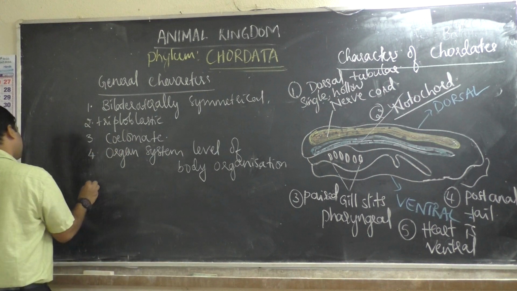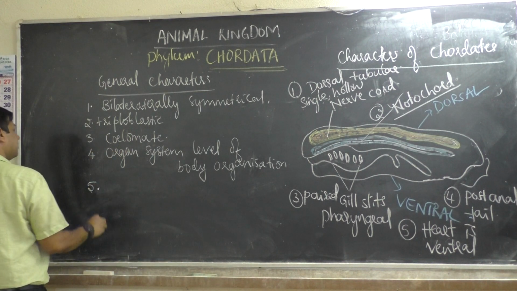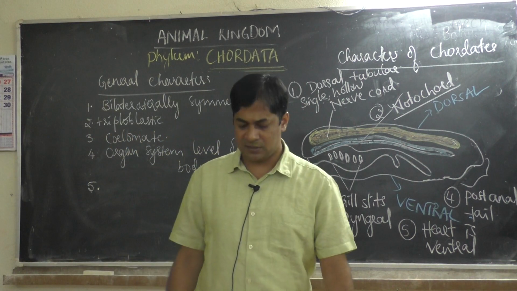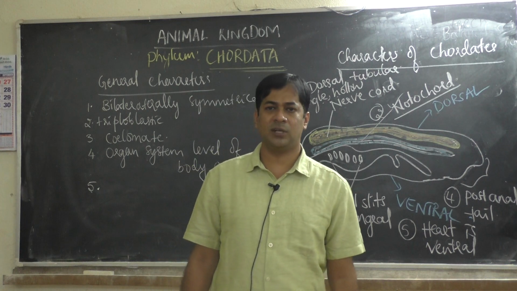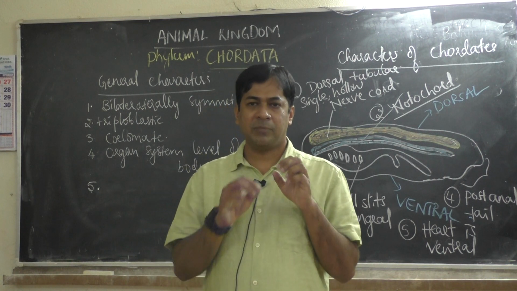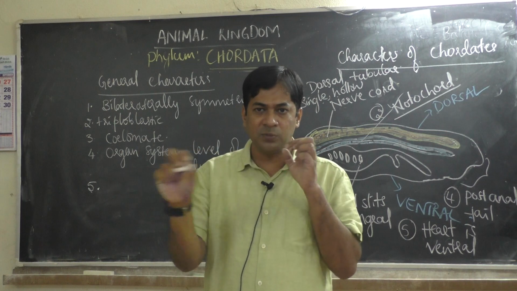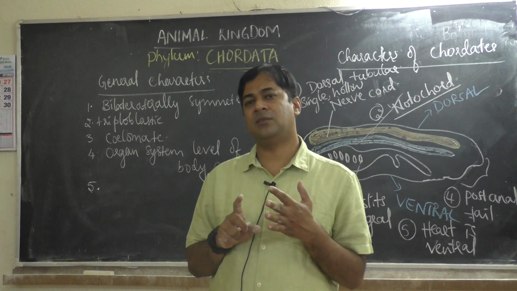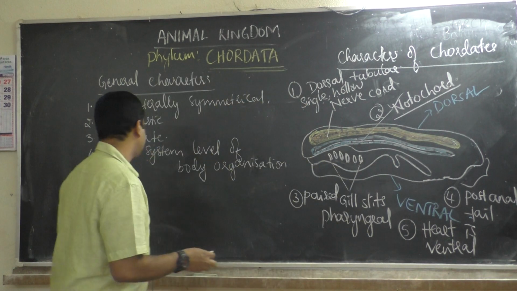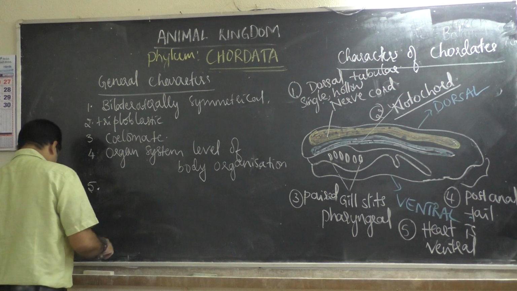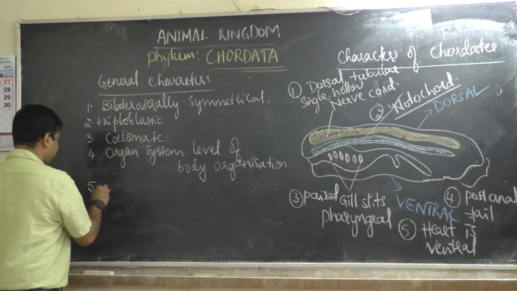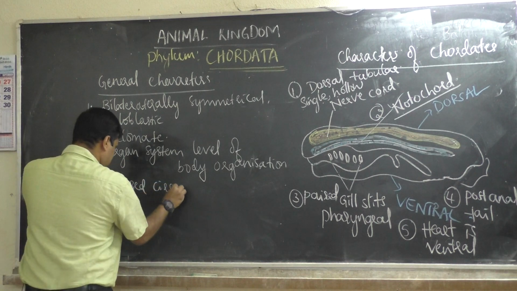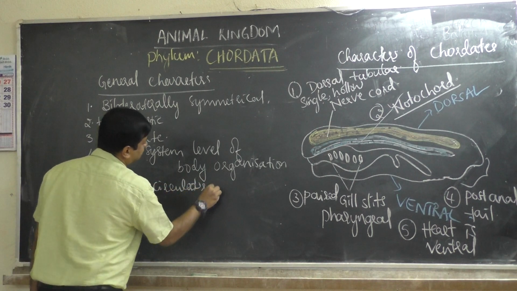Then what about the other characters of the phylum? What about the circulatory system? In human beings, in chordates, it is a closed circulatory system. Closed means the heart pumps blood and blood passes through definite blood vessels, tube-like structures like veins, arteries, venules, capillaries. So it should be closed circulatory system.